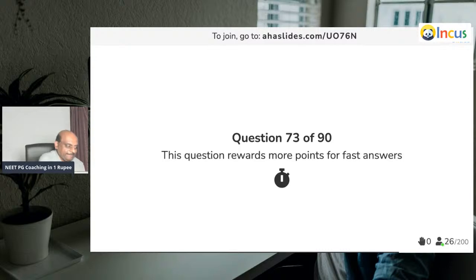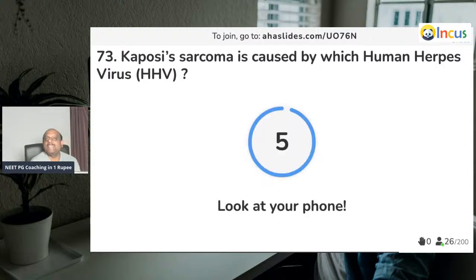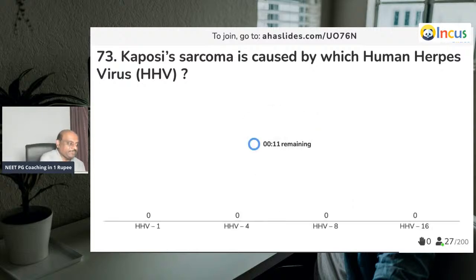Question number 73. Kaposi sarcoma is caused by which human herpes virus, doctor? Most of you will correctly answer. Human herpes virus.